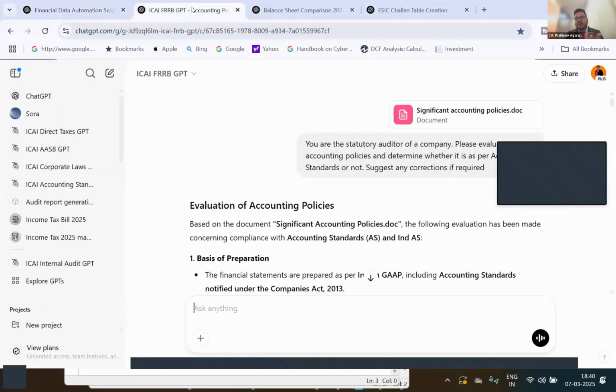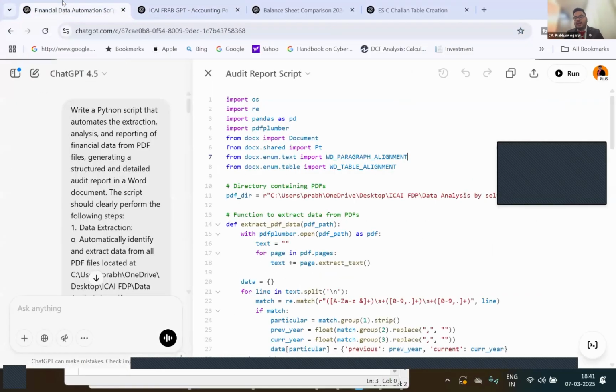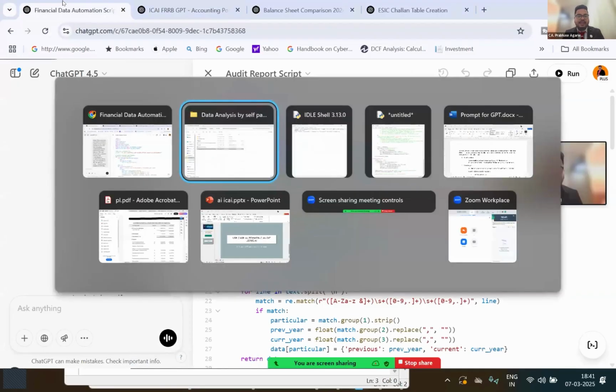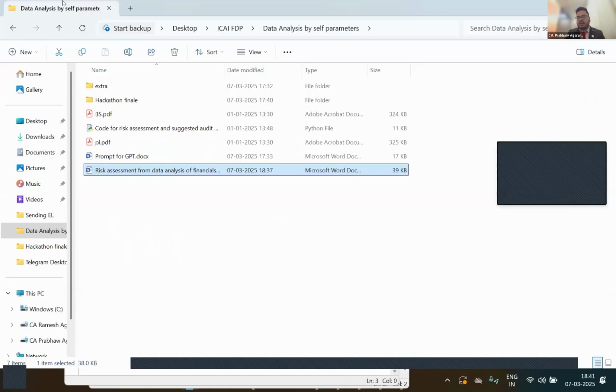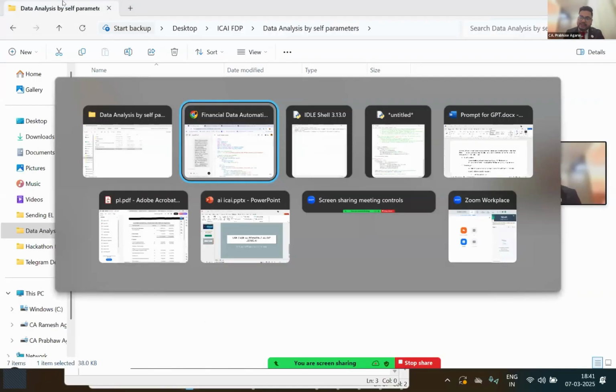As chartered accountants, we are mostly concerned with whether the financials comply with the applicable FRF or not. Basically, this covers whether they comply with the Companies Act, Schedule 3, AS, Ind AS or not. So these GPT tools can help us check that also.